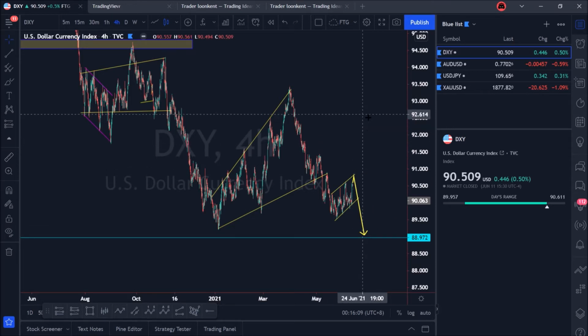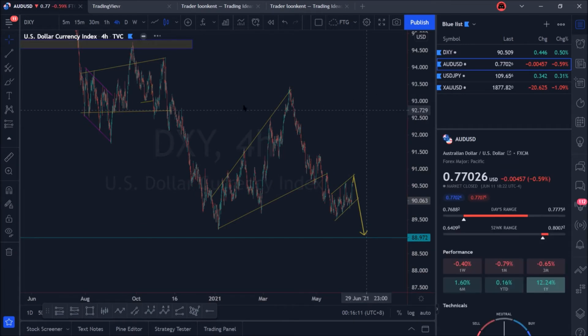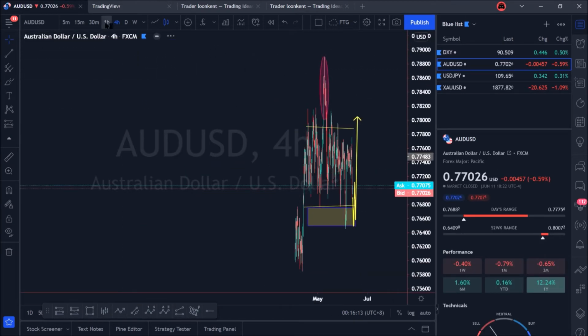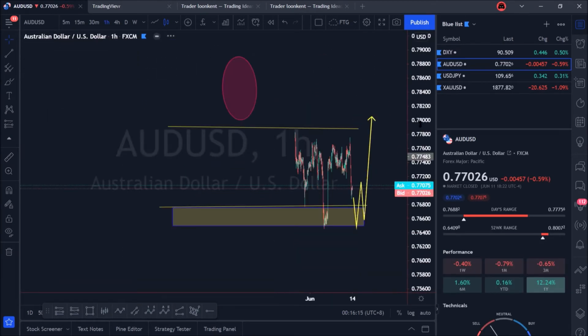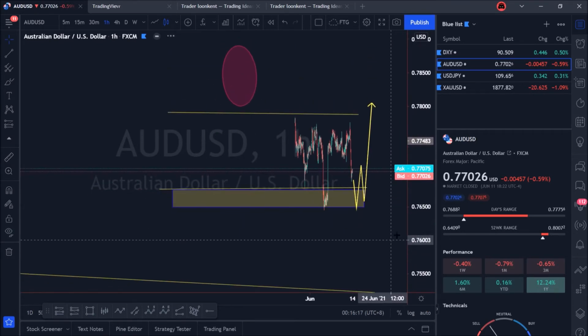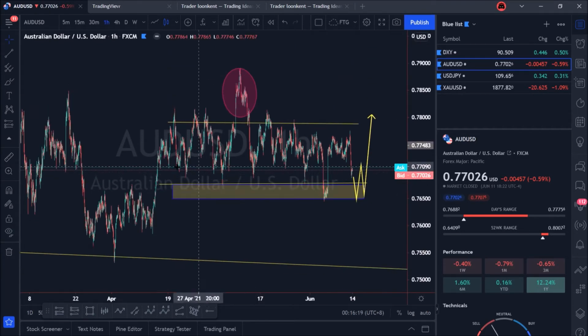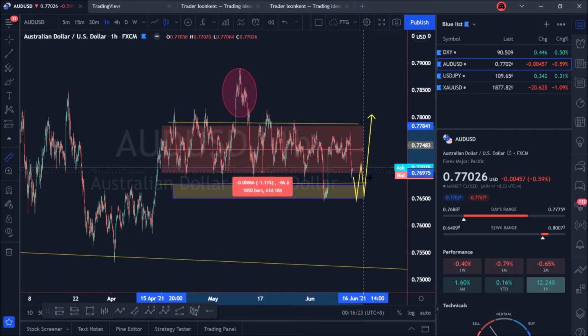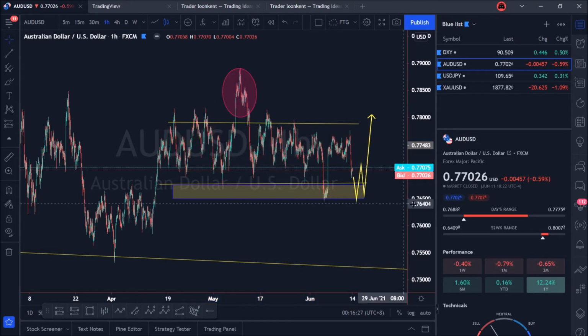Alright, next let's look at the AUD USD, the Australian dollar against the US dollar. Since mid April, the AUD USD has been in a sideways state within 100 pips and has been unable to break through.